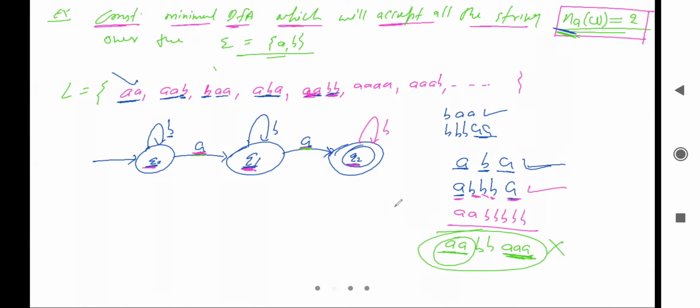Because after 2 times A, we will not accept any A. So from this one we'll go to the trap state, or dead state, and on the dead state or trap state there is no acceptance, right? So here, by reading A we'll go to the trap state. After that, if A is coming or B is coming, we will be on the trap state, which means it will not accept the string, right? So finally this is the minimal DFA.